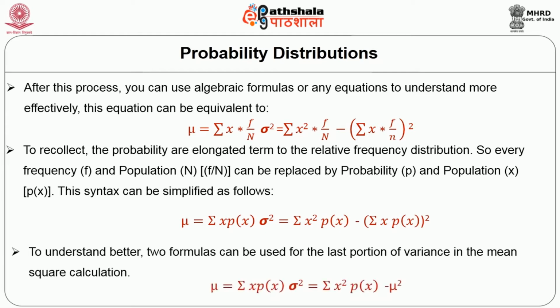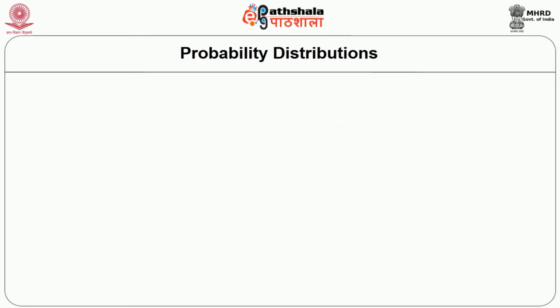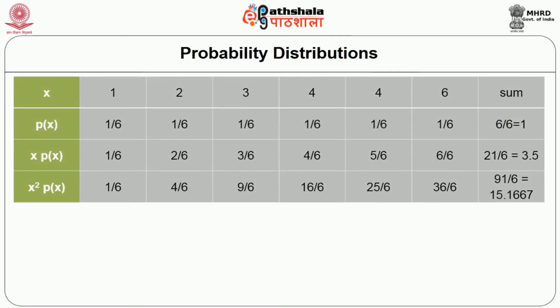To understand this formula better, two formulas are used for the variance and the mean square calculation. Look at the above formula here. So mean is equal to sigma x into p of x, and standard deviation is equal to the square root of sigma x square p of x minus mean square. Okay, the above two formulas are worked out in table 2.